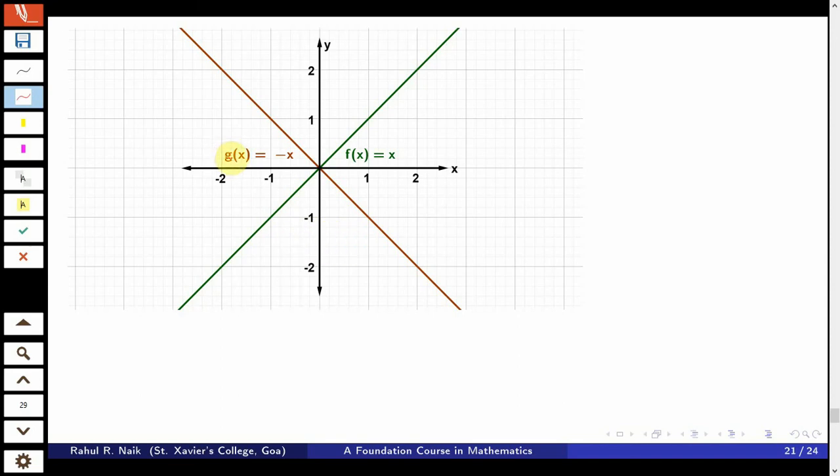However, this is not infinitely extending, because we are restricting our domain to minus 2 to 2, and so the graph will end here. These are the only part of the graph, the end part.